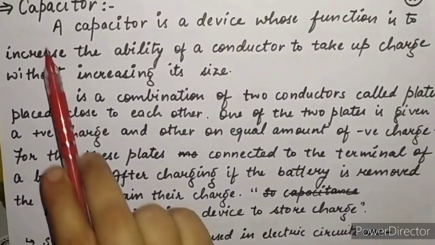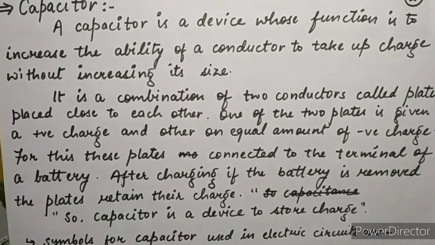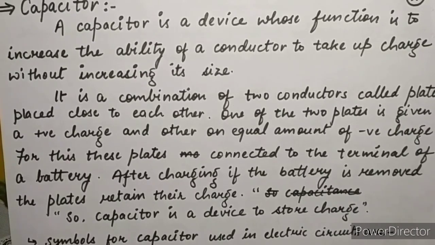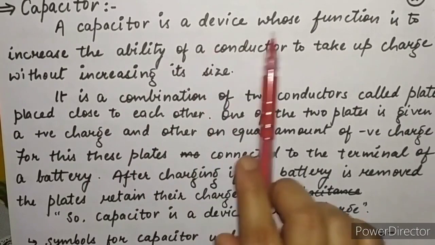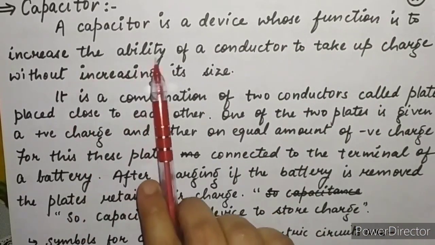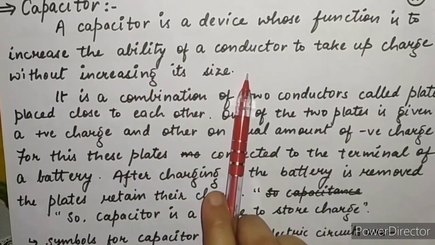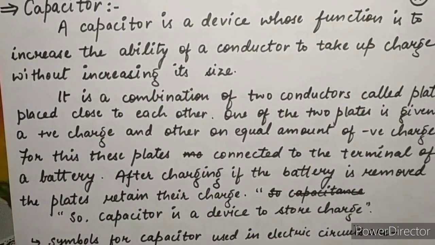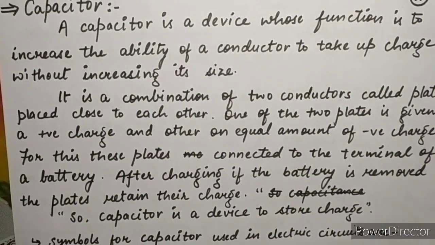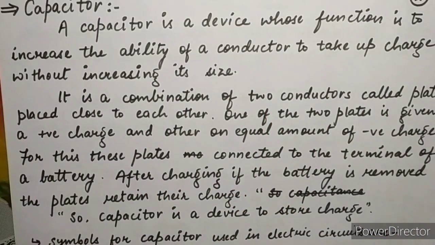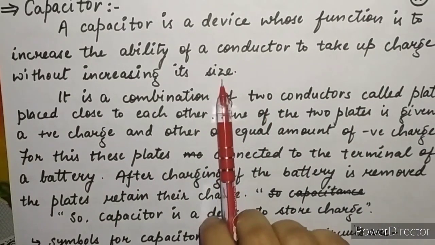Now the topic is capacitor. First we will discuss the concept of capacitance, then afterwards the value for the spherical conductor. What is a capacitor? A capacitor is a device whose function is to increase the ability of a conductor to take up charge without increasing its size. It can easily increase the ability of a conductor to take up charge, but without increasing the size of the conductor.